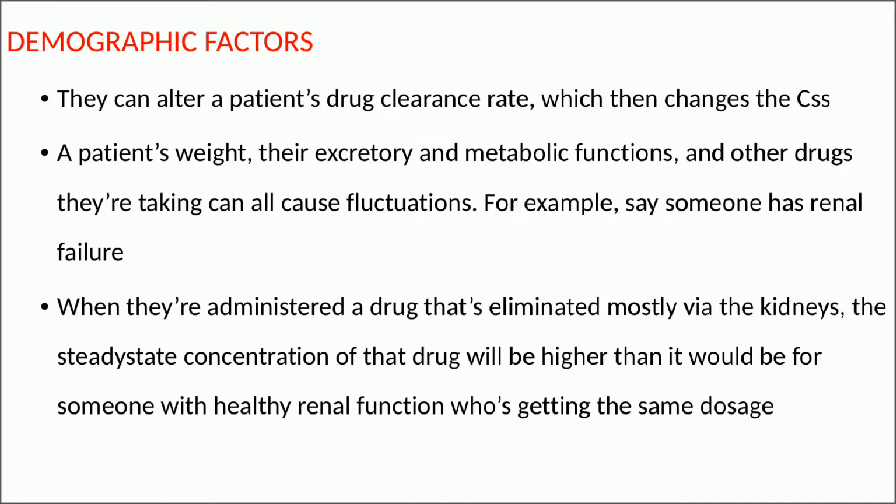A patient's weight, their excretory and metabolic functions, and other drugs they are taking can all cause fluctuations. For example, say someone has renal failure, so in comparison to a healthy person, their rate of clearance would be different. When they are administered a drug that's eliminated mostly via the kidneys, the steady state concentration of that drug will be higher than it would be for someone with healthy renal function who's getting the same dosage.